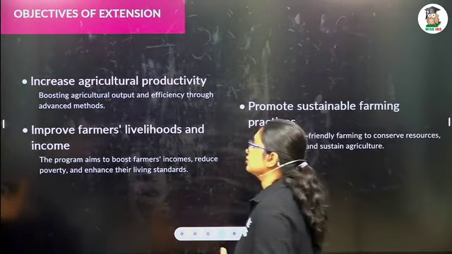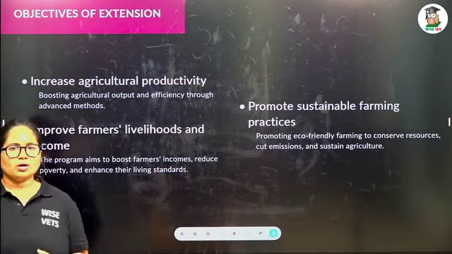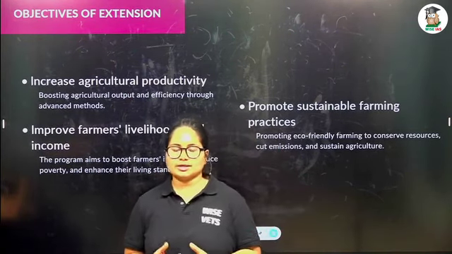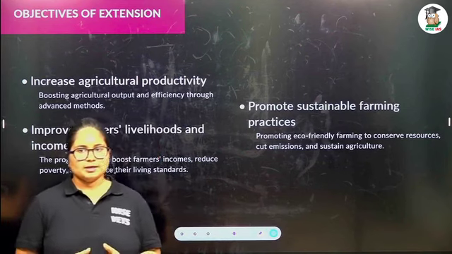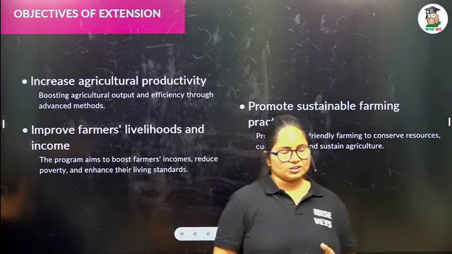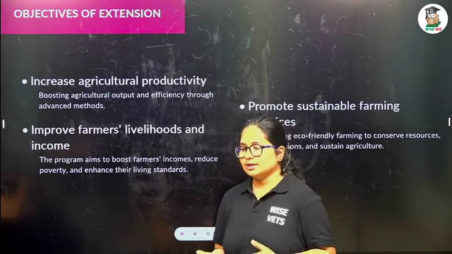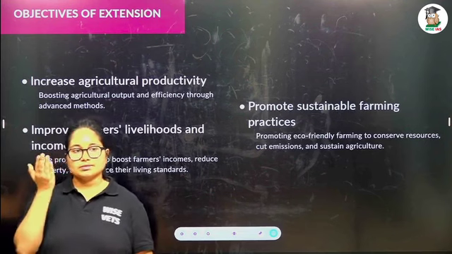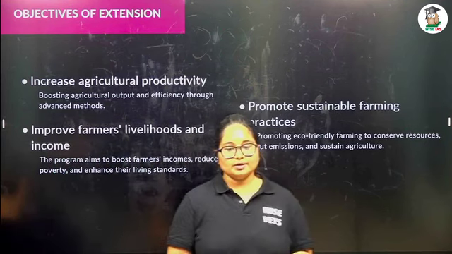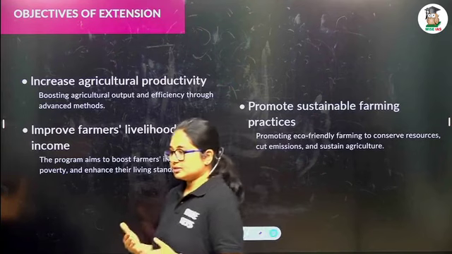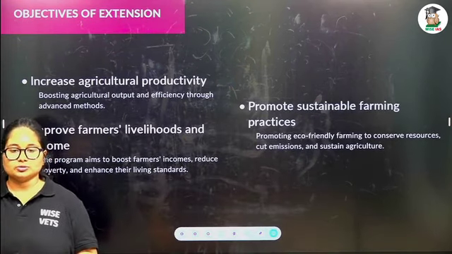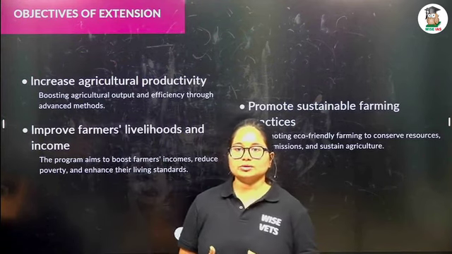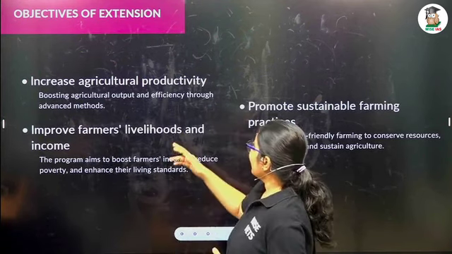The objective of extension. What is the objective of extension? We all have some objective. Now your objective is that you have to clear UPSC with a high score so that you can get into IPS or IAS. Okay. So extension also has the same kind of objective. What do we have to do? We already said that extension means we have to reduce the gap in knowledge between the research and the land, that means the farm. The research going on in the research lab should reach farmers through the extension agent.